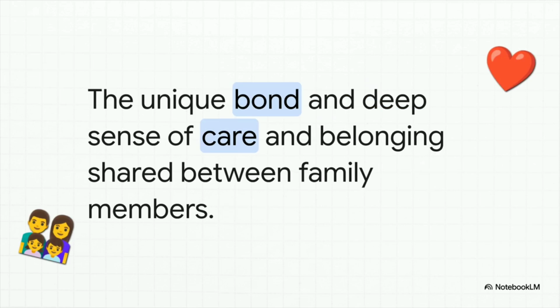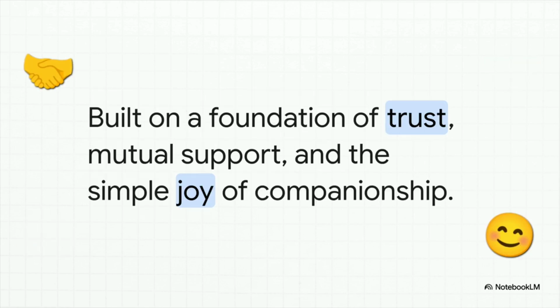Next up, we've got familial love. You know this one. It's that unique, often unspoken bond we share with our family. That deep, almost instinctual sense of care and belonging that's often the bedrock of our lives. And then, of course, there's the love we feel for our friends. This is built on a totally different foundation, right? It's all about chosen trust, mutual support, and just that simple joy of having someone in your corner.